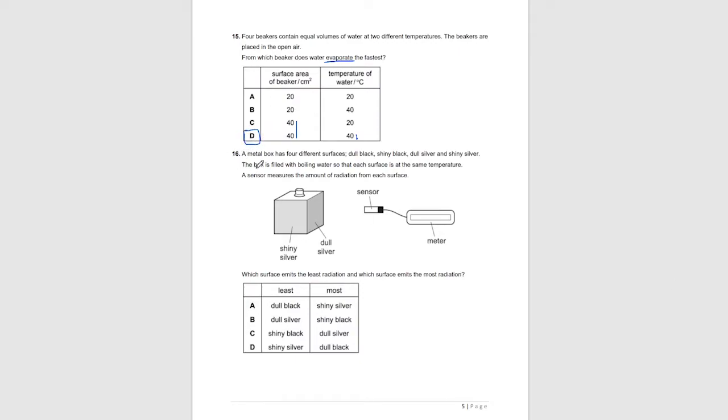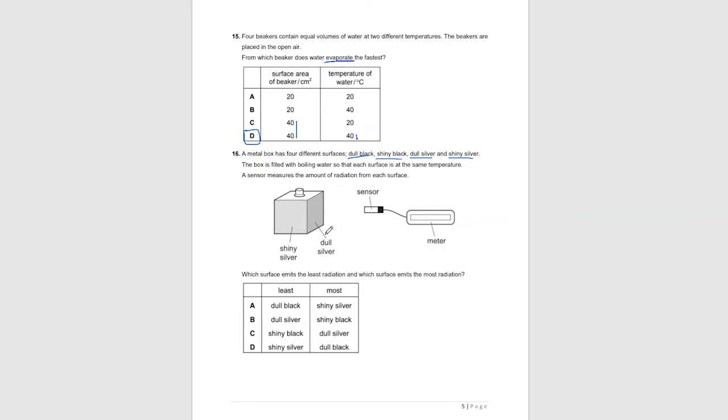Let's move on to question 16. A metal box has four different surfaces: dull black, shiny black, dull silver, and shiny silver. The box is filled with boiling water so that each surface is at the same temperature. A sensor measures the amount of radiation from each surface.